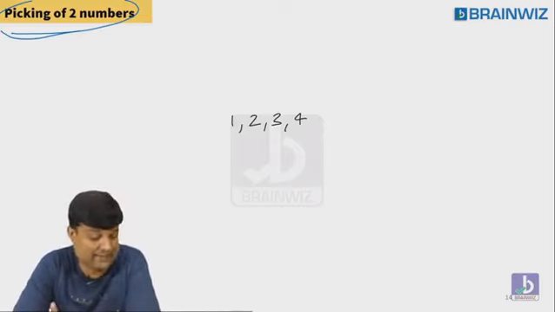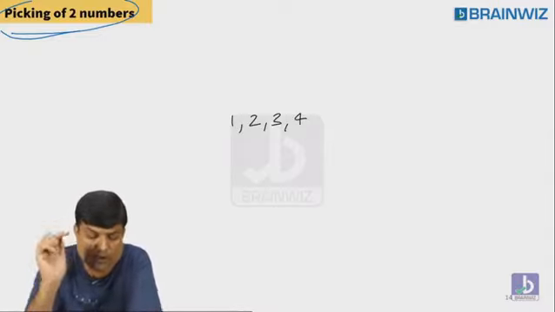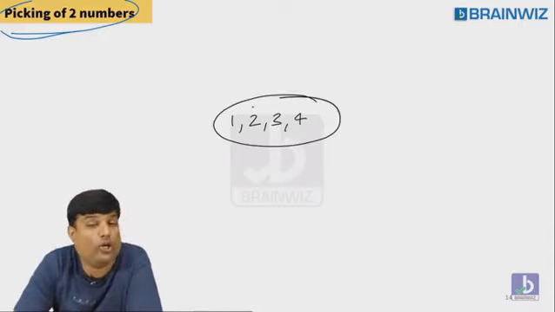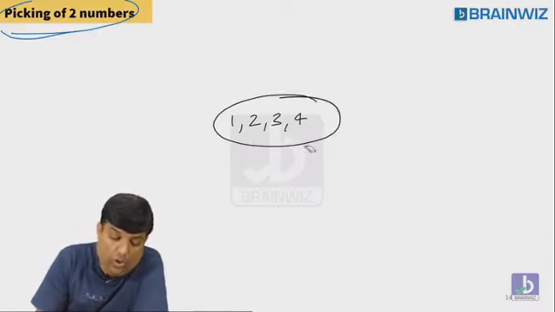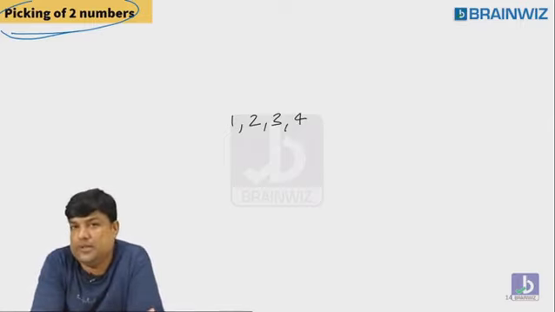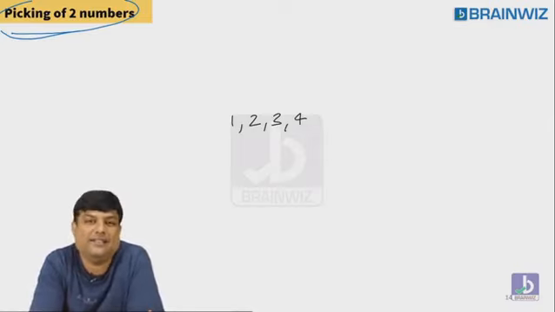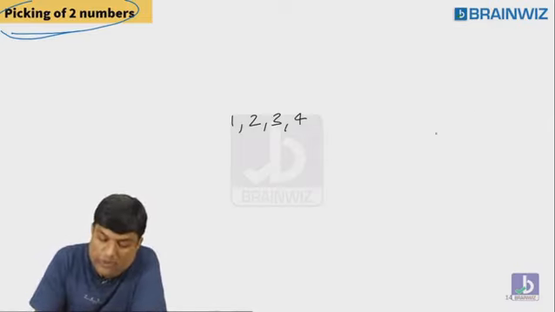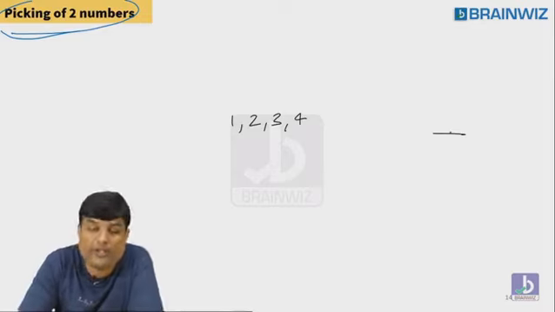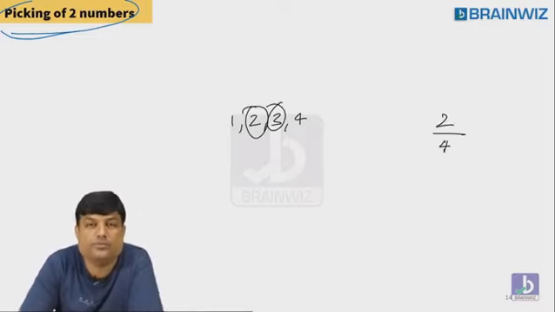Vilas says selection. Good. Sir, there are 4 boxes: box number 1, box number 2, box number 3, box number 4. How many are there? 4. So, one number is picked at random. What's the probability that it's a prime number? You all know that. What is the denominator? The denominator is 4. You know the numerator. How many prime numbers? Sir, 2 prime numbers. 2.